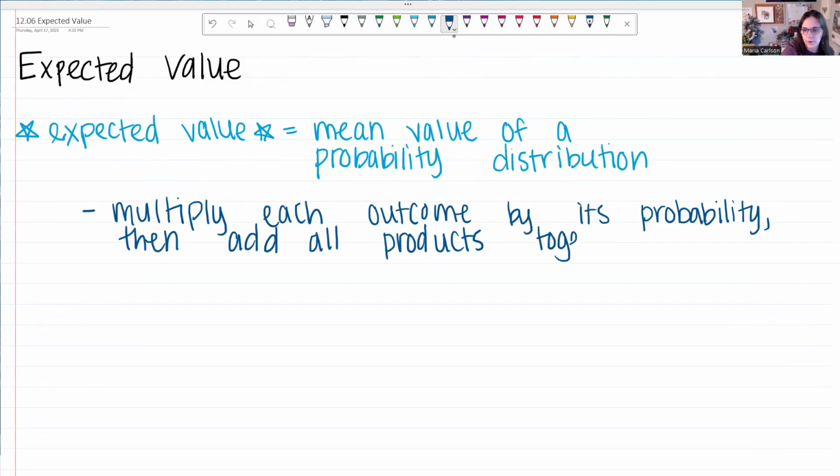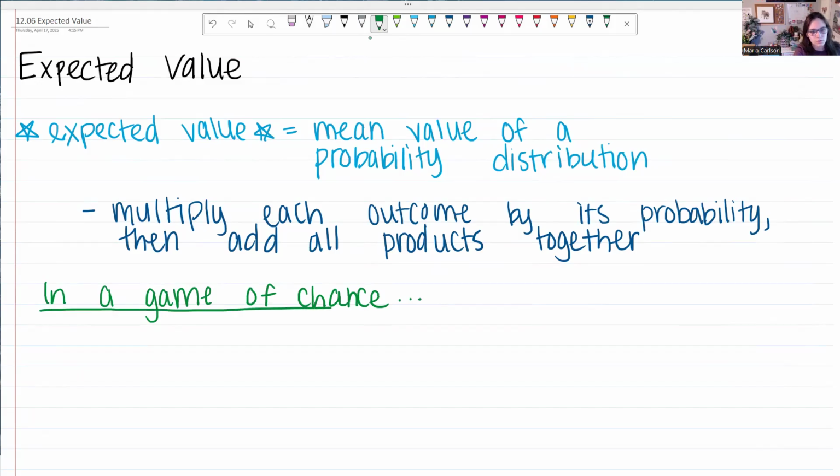And a lot of times we talk about expected value in games of chance or when money is involved. So in a game of chance, your outcome is really your net gain, what you gain from playing the game or lose. So the outcome is the money that you profit, your gain or your loss.